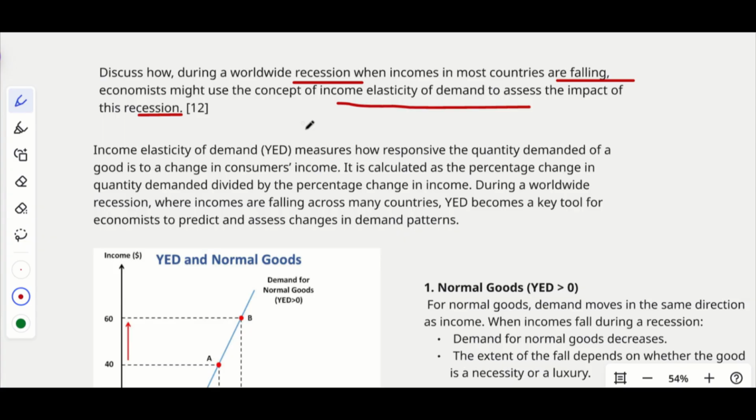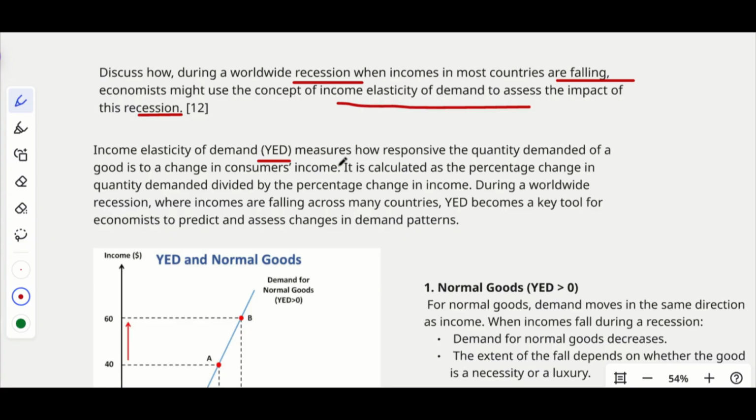So basically, it's very clear that whenever there is a recession in the economy, definitely the income and profit, everything will be reducing or falling, right? Because the economic activities will be very low and the profit margins and income will be reduced, people will be unemployed and the economy will be completely down, right? So before moving on to the question, first we have to discuss what is income elasticity of demand.